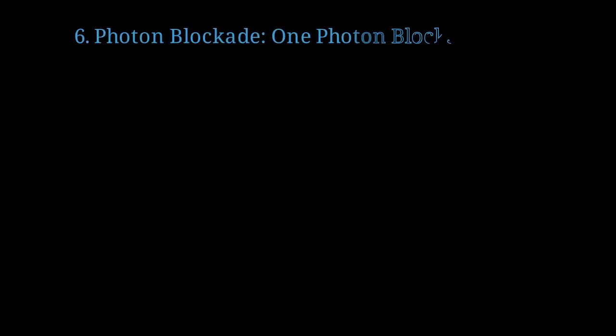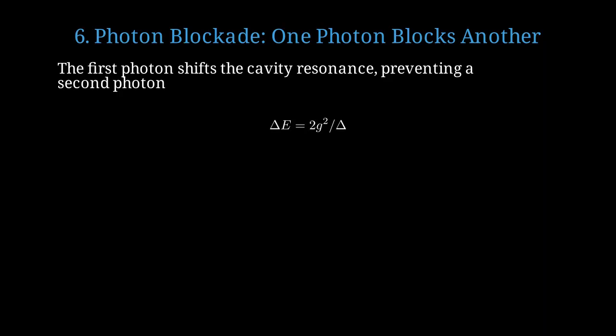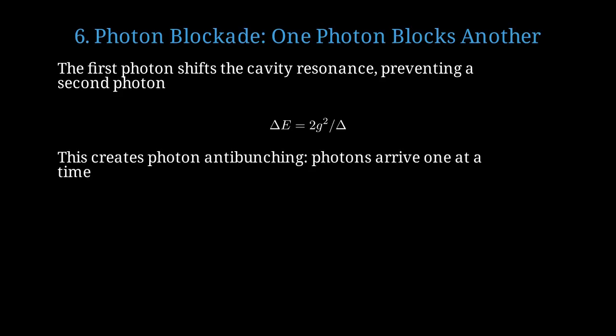One of the most striking single-photon nonlinearities is photon blockade. When one photon enters the cavity and couples to the atom, it shifts the cavity resonance, preventing a second photon from entering. The energy shift caused by one photon is approximately 2 g squared divided by the detuning delta. This creates photon anti-bunching, where photons arrive one at a time rather than in bunches. The second-order correlation function g2 at zero time delay becomes much less than 1, signaling strong anti-bunching.